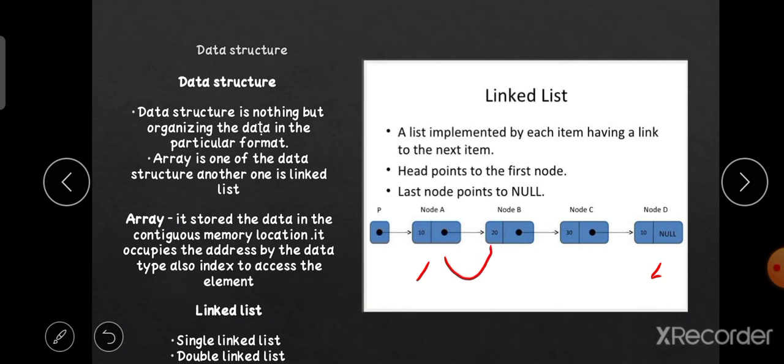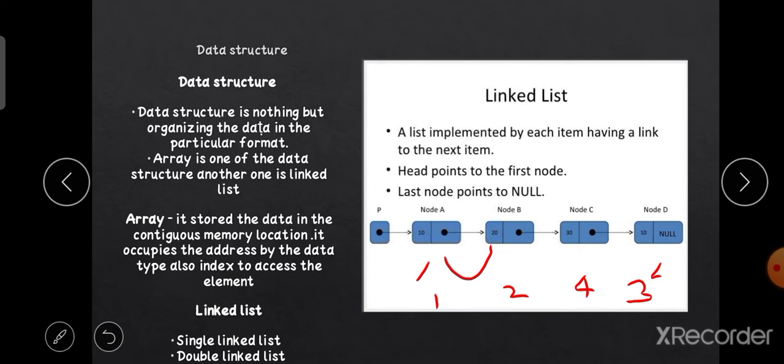In a linked list, we assign the memory in different locations. For example, it contains 1000, and it contains 2000, and it contains 4000, and it contains 3000. In an array, that is not possible. It accesses only continuous memory locations. By the data type, it occupies 4 bytes only. So 1000, 1004, 1008, 1012, this is only possible in an array.